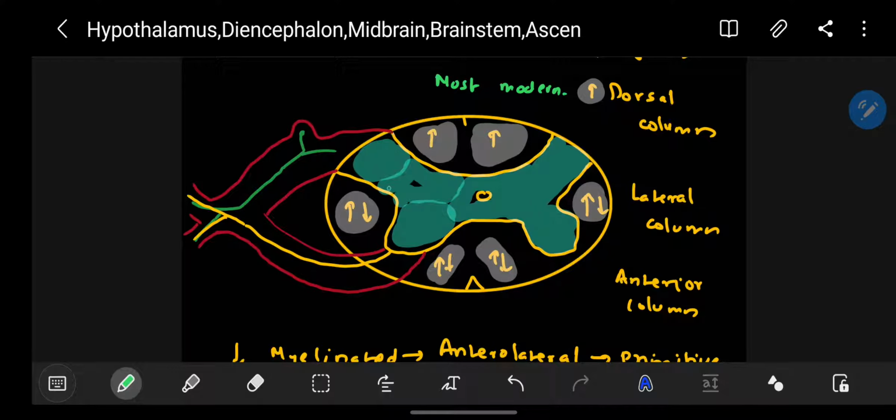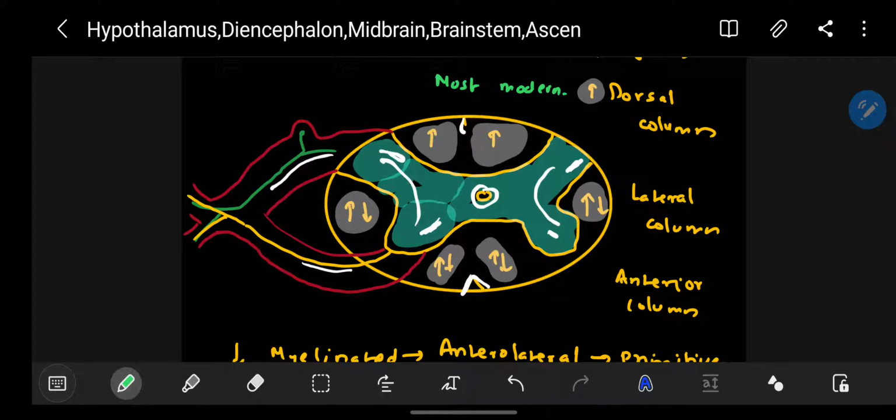So this is the spinal cord, and this is the dorsal root, this is the ventral root, this is the posterior median sulcus, and this is the anterior median fissure. So this is the gray matter. Here you can see this is the gray matter, and this is the spinal canal. And here you can see this is the anterior horn, which is gray matter, and this is the posterior horn, which is also gray matter.